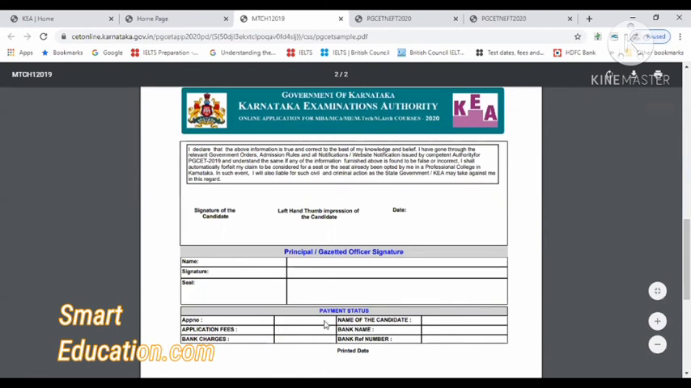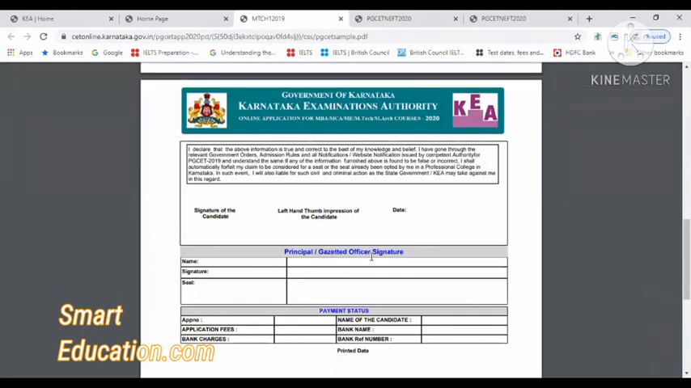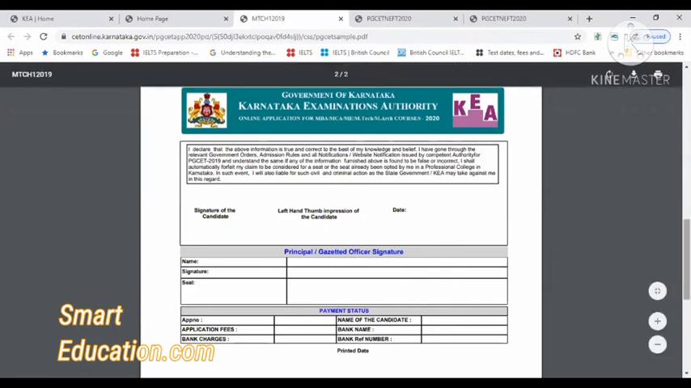After taking the printout, you can take the signature and seal either from the principal of your degree college or any gazetted officer. A gazetted officer could be an advocate, any government headmaster or headmistress, or the principal. You can take the gazetted officer's signature, and this is just to show that they have verified your details and given approval. So that's all, dear students.